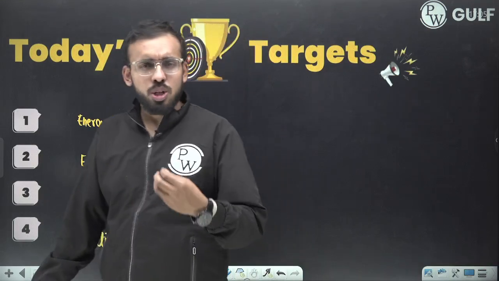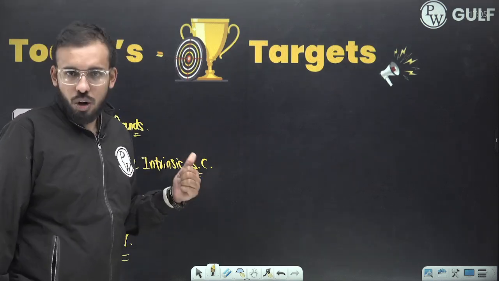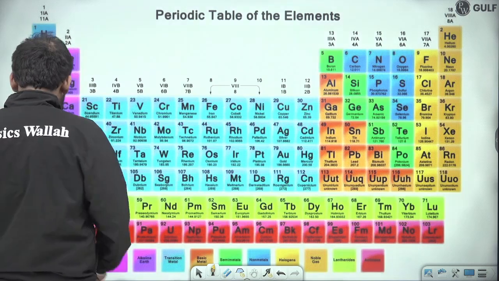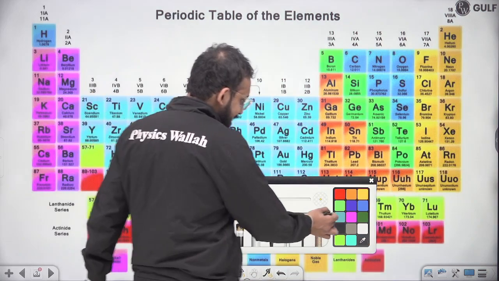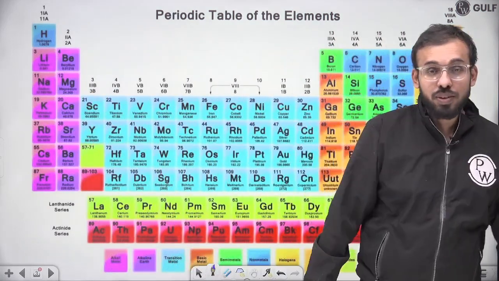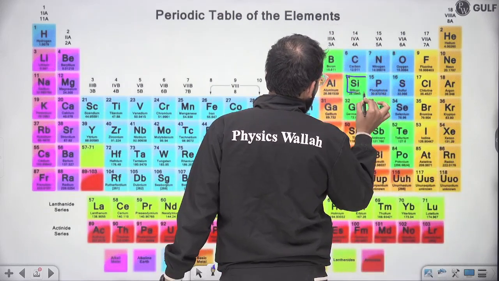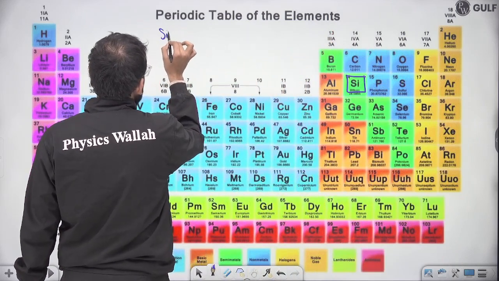If there is a question, you can pause the video and try the question first yourself and then watch what I am doing. So pause the video and try out the first question, but before that let us see this table. You guys would be like, we have entered the chemistry class. No, it's physics class only. But before starting with the physics class, let us pick an element, silicon.